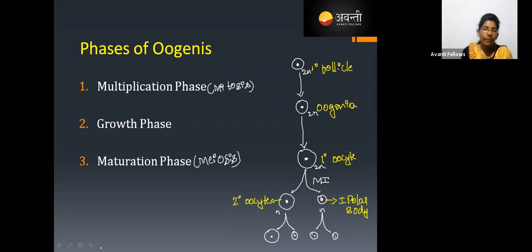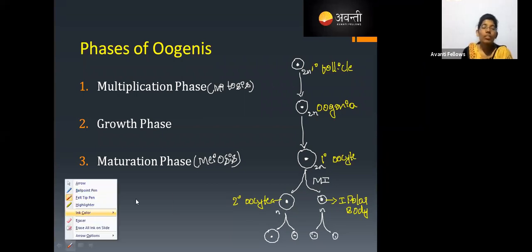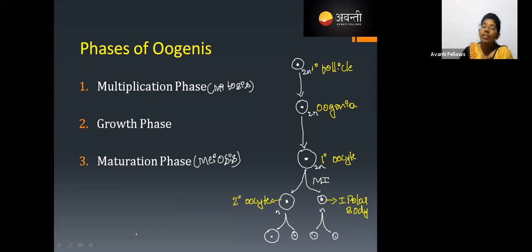Now this larger cell arising from the secondary oocyte is called, very good, the egg or ovum, not a tertiary oocyte.